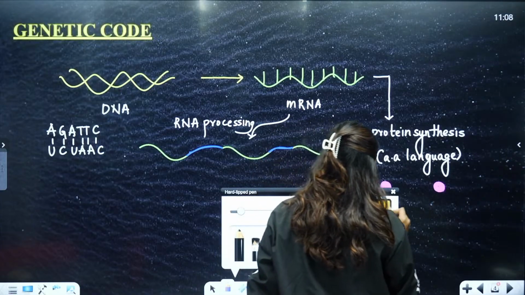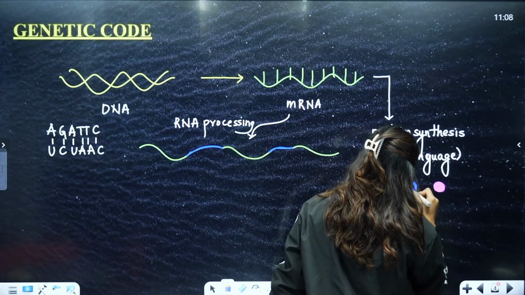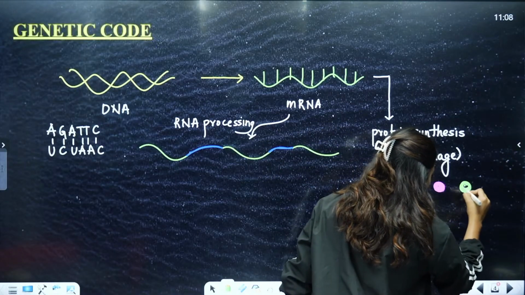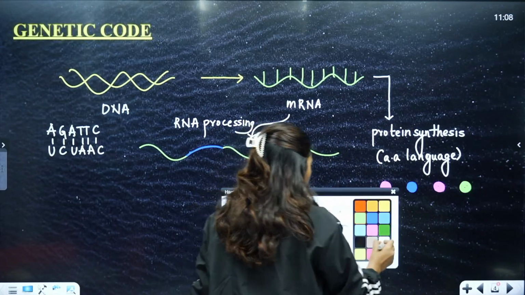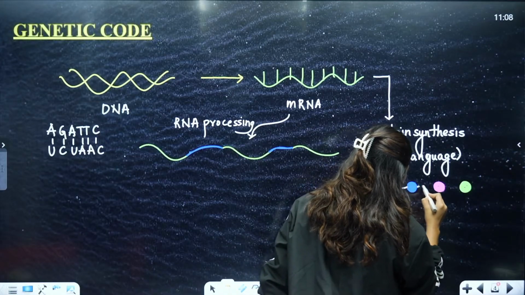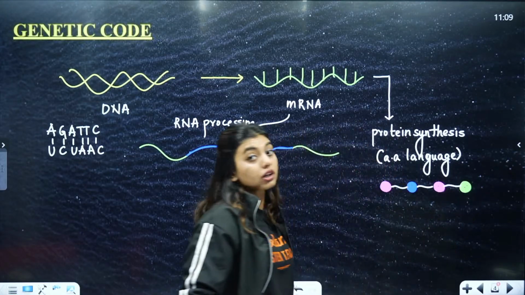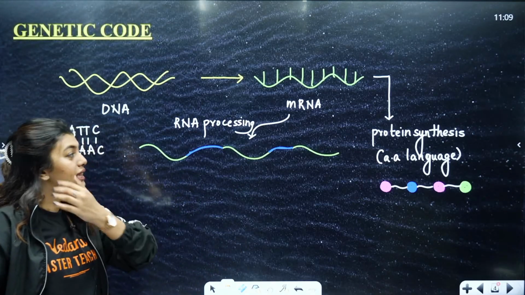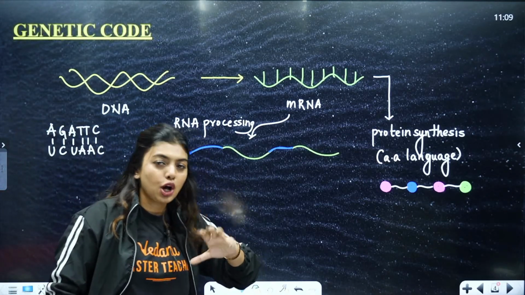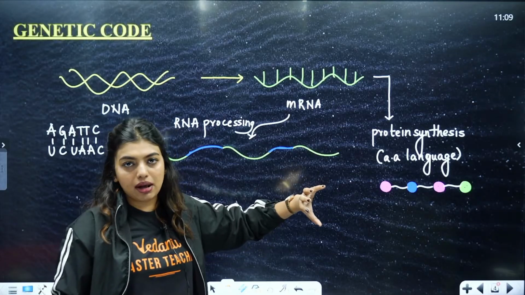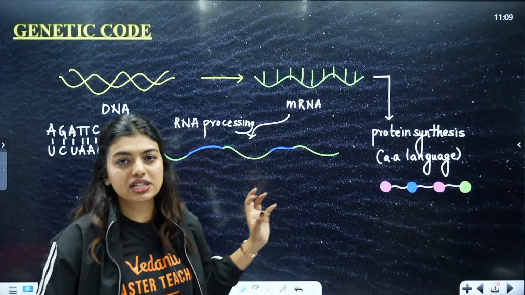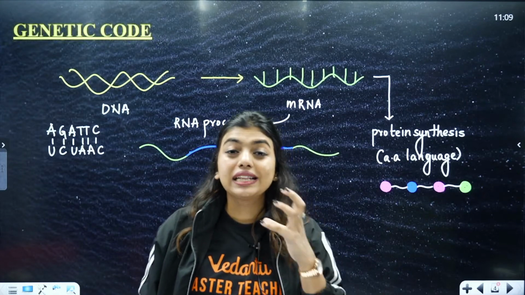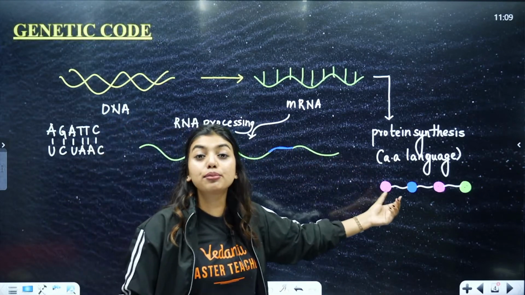So here people had a doubt, okay? Everyone was thinking that, wait, what would be the answer here? What could be the thing that would connect these people? But definitely these people have a strong connection. That is when they realized that whatever codes are there in mRNA, that means whatever nitrogenous bases you're seeing in mRNA, they are read as codes, and those codes are going to help us in protein synthesis.